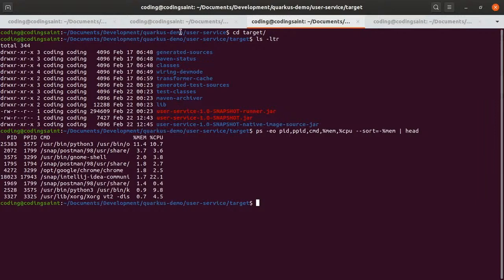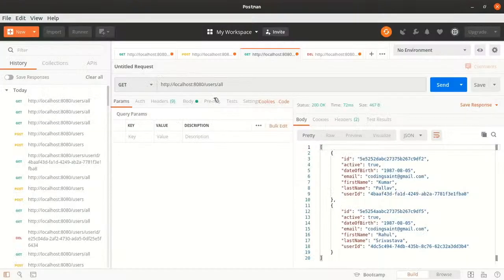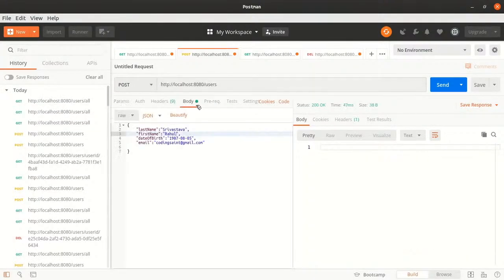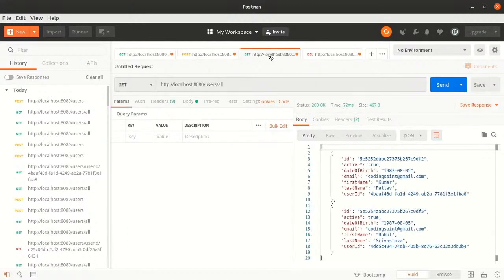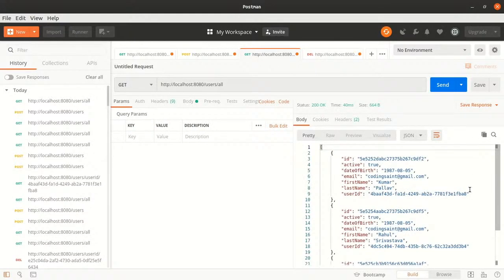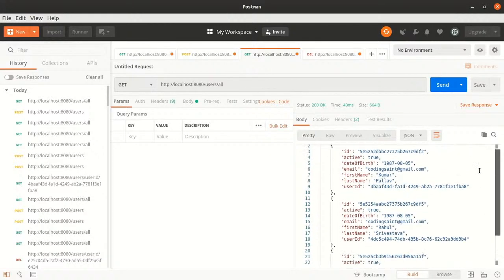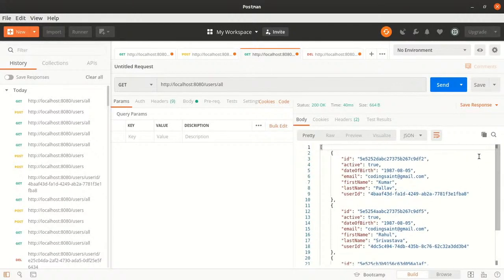See, I'll do one more thing. I'll just add one more user so that you can believe that it is working. I'll add one more user and I'll add a new name. So these are my friends. So it got added. So Dipans is my friend. I know birthdays are wrong, so I'm sorry to all of them, but it's a demo, right? So we now have 3 people coming here and everything is working on Quarkus, and hopefully it is fast.